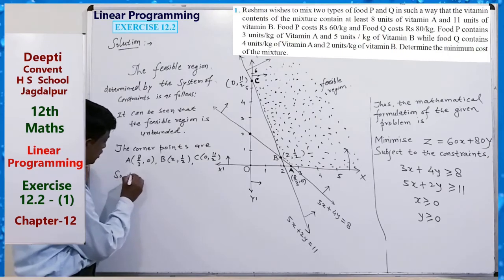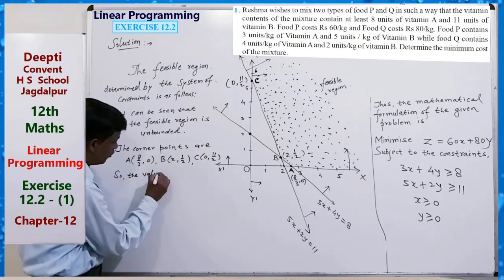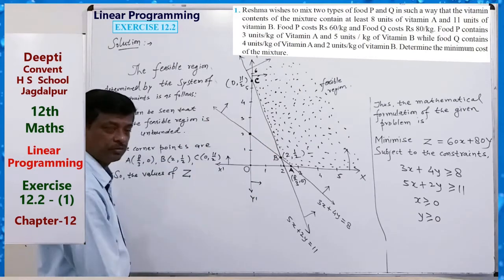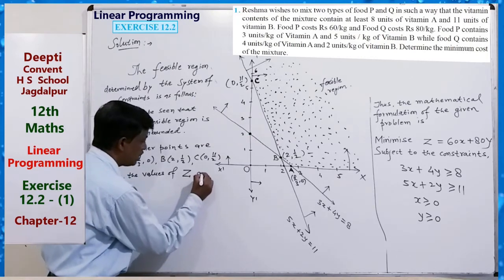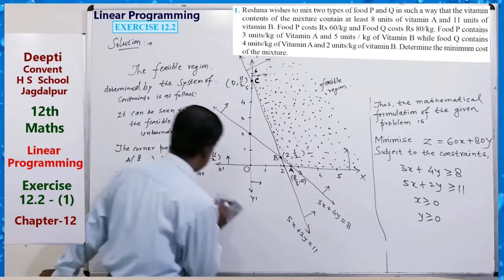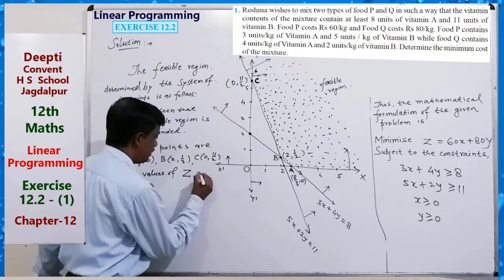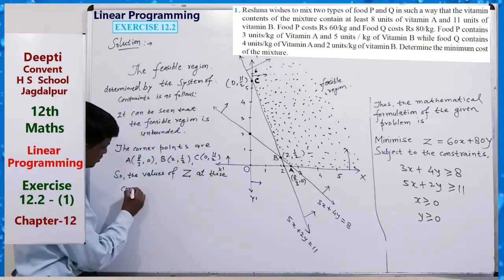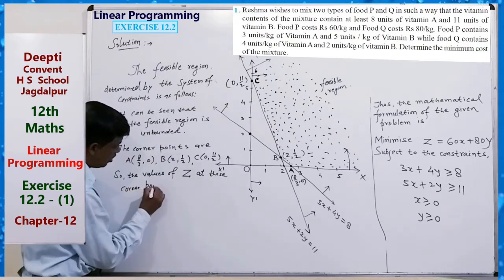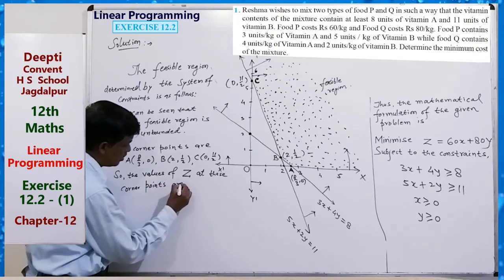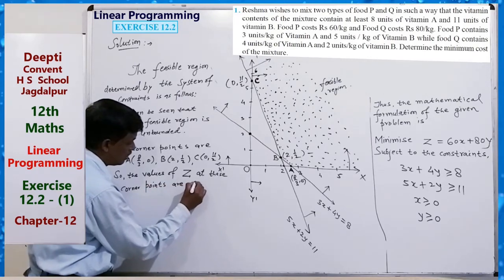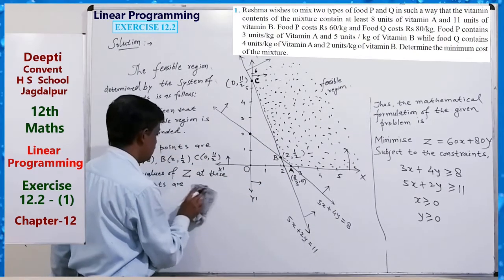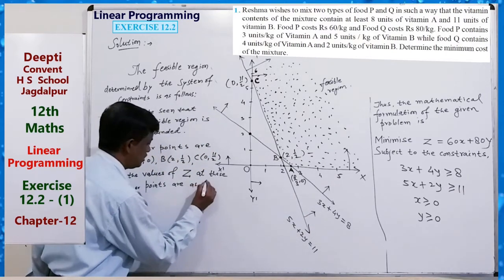So the values of z, the cost function, at these corner points are as follows.